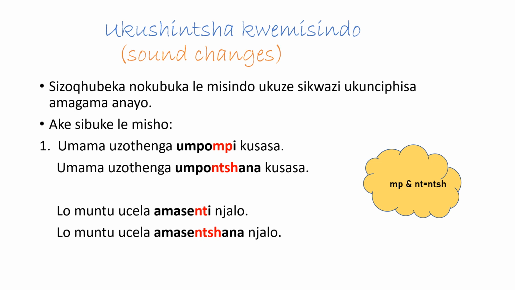Let's look at these sentences. Sentence number 1: Umama uzothenga umpompi kusasa. There is our mpo, the mpompi. When we make a diminutive, we change that mpo into nche. So: umama uzothenga umpontshana kusasa. We're saying these two sounds, the mpo and the nti, both change into nche.